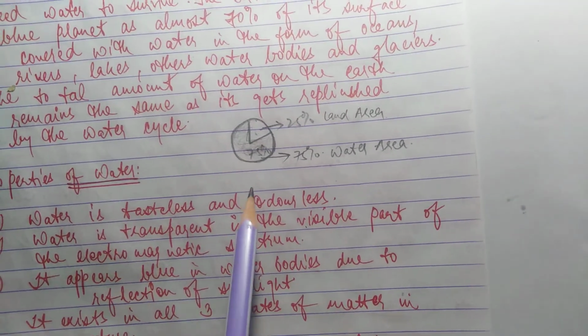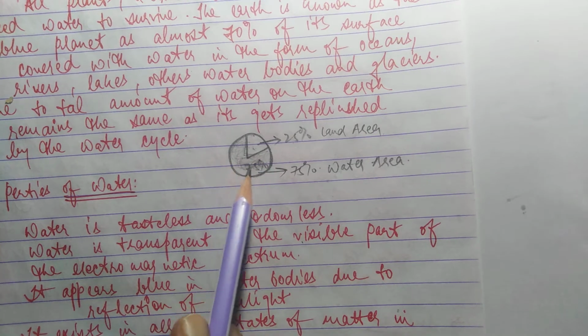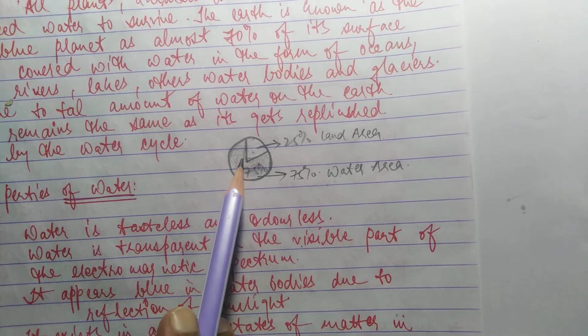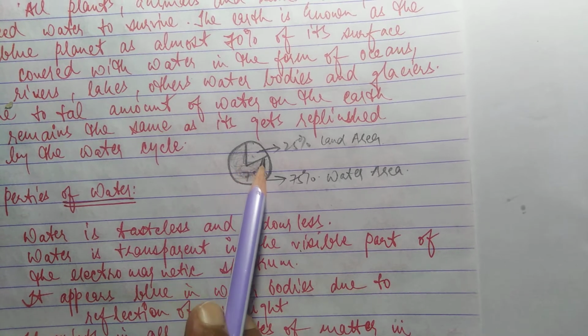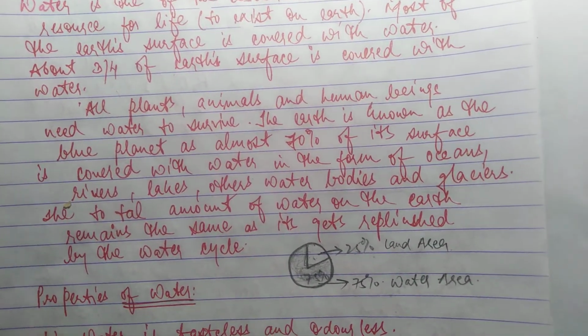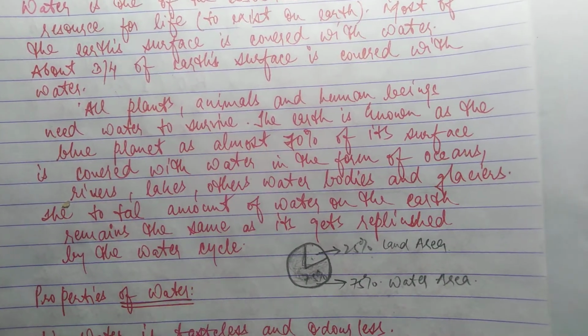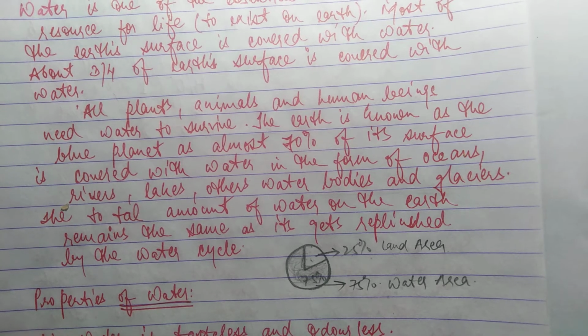You can see in the diagram here. This is the land area and this is the water area. Means all this area is covered with the water and only this part is land area. All plants, animals and all human beings need water to survive. The earth is known as the blue planet.